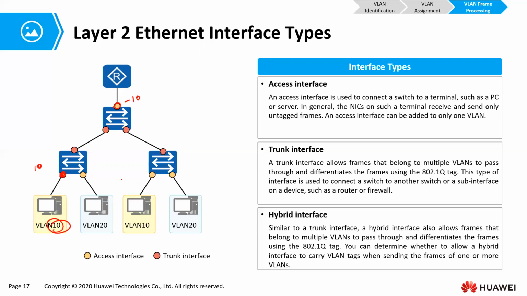What does that mean? It means this interface needs to carry our frame with its VLAN. Are we together? Yes. It will come here with VLAN 10 and go out with VLAN 10. Enters here with VLAN 10 and it can come out of here with VLAN 10. Enters here with VLAN 10 and the VLAN 10 gets removed from there.